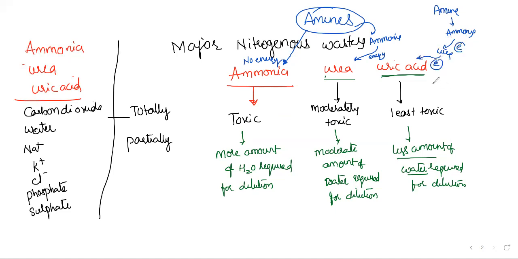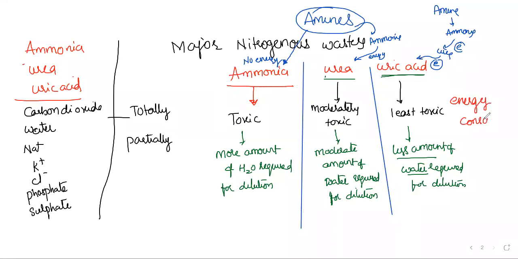That means the formation of uric acid is an energy-consuming process. Among the three excretory wastes, which one uses more energy for its formation? Uric acid. Urea requires less energy, and ammonia requires no energy.